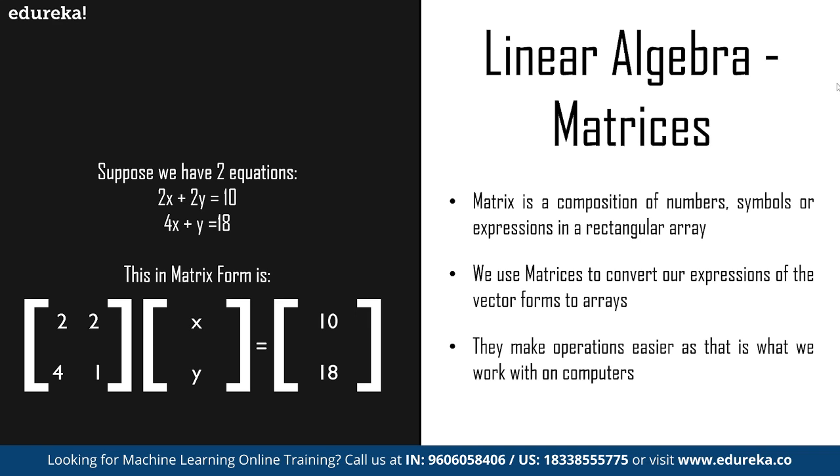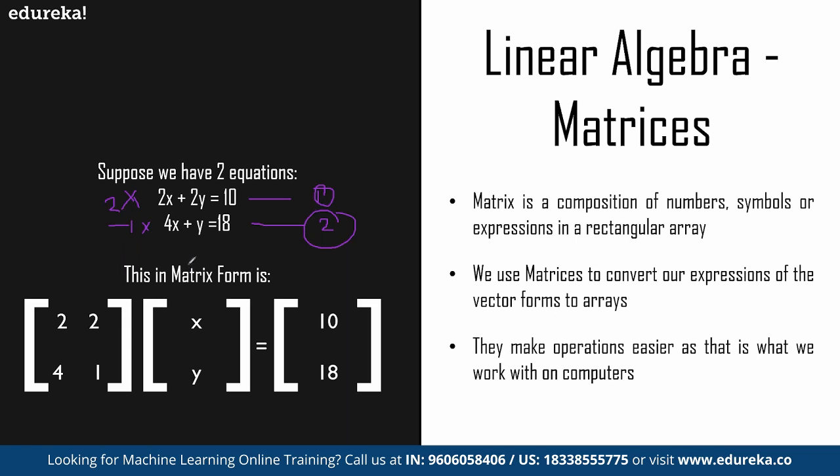Suppose we have two equations. We have 2x plus 2y is equal to 10, and this is our first equation. And then we have the second equation, 4x plus y is equal to 18. Now how exactly are we solving this? We multiply the above equation with 2, and we multiply the below one with minus 1.